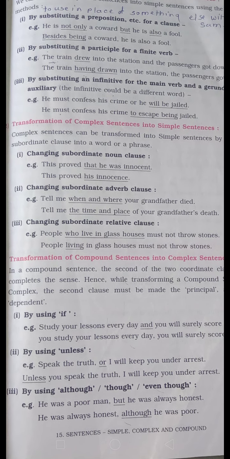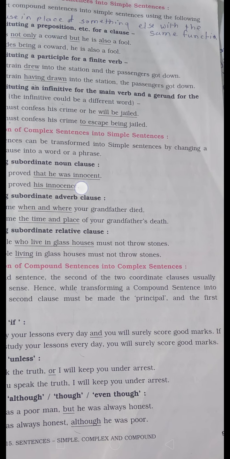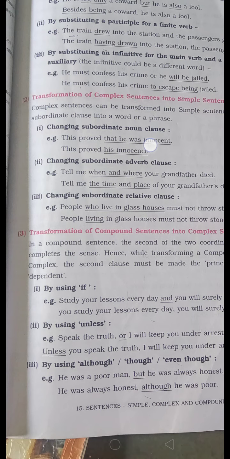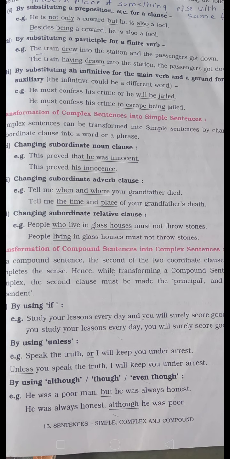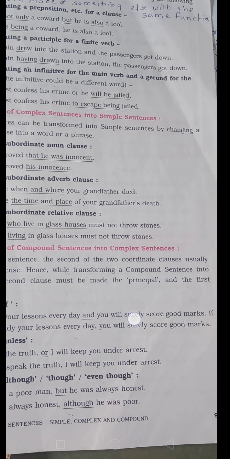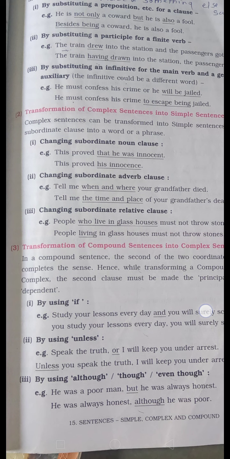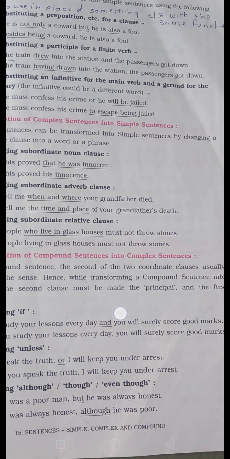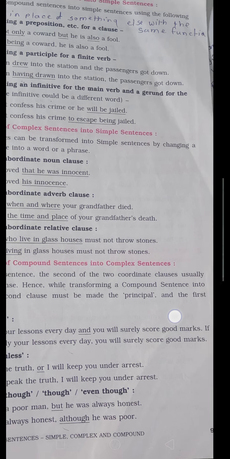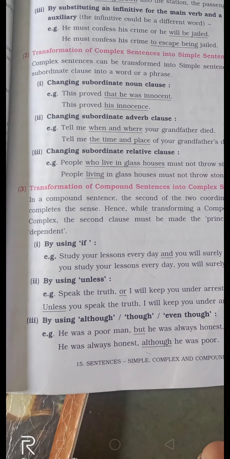Then, transformation of compound sentence into complex sentence. In a compound sentence, the second of the two coordinate clauses usually completes the sense. Hence, while transforming a compound sentence into complex, the second clause must be made the principal. The second clause is the principal clause, and the first clause is the dependent clause, because we are going to change compound into complex. Then we can use some subordinate conjunction, for example, if.